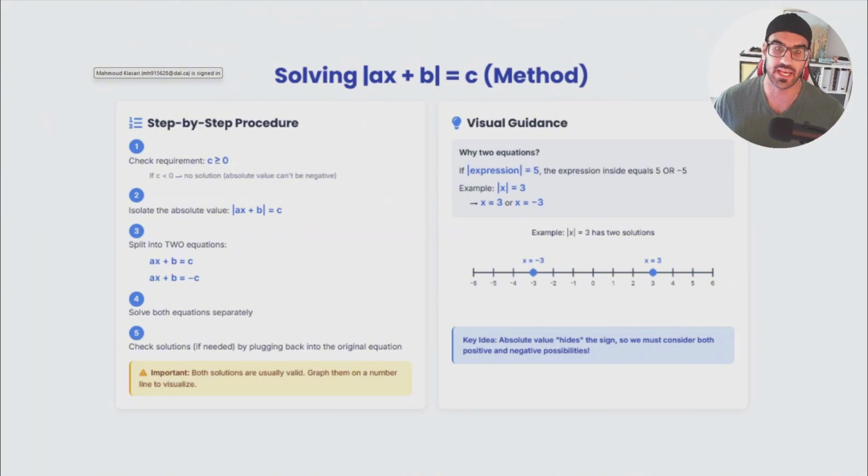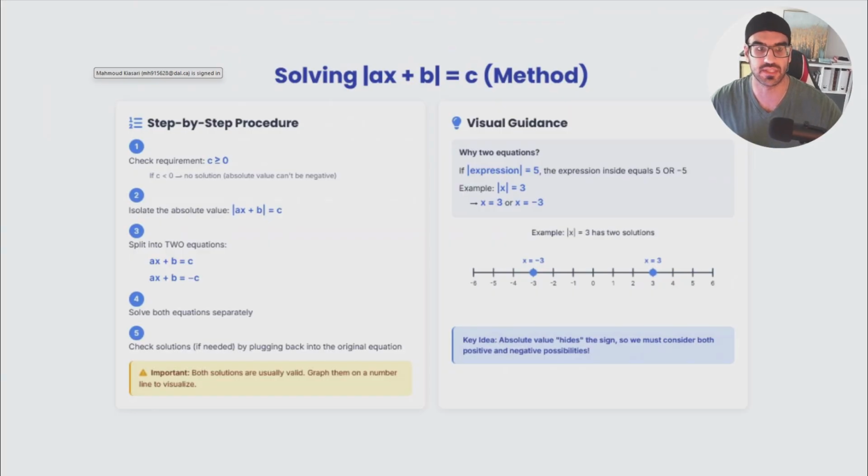Why is that the case? Because when you're talking about a number inside an absolute value, that number could be positive, and that number could be negative. So we have to consider both of these conditions to make sure that our final answer satisfies our expression, one equal to another, under any condition.